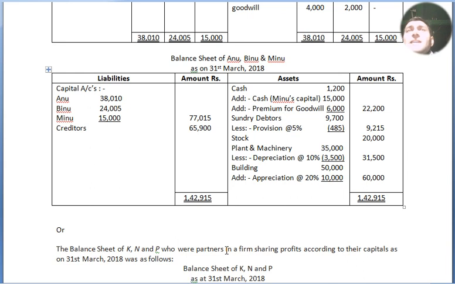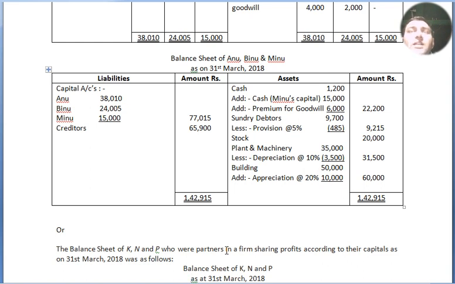On the asset side, cash is 1,200, cash brought by Minu for her own capital 15,000, premium for goodwill 6,000, altogether 22,200 in the outer column. Sundry debtors 9,700 less provision at the rate of 5%, so 95% of sundry debtors is 9,215. Stock is 20,000, no adjustment, so we have written it directly. Plant and machinery 35,000 less depreciation at 10%, 3,500, so in the outer column 90% of plant and machinery is 31,500.